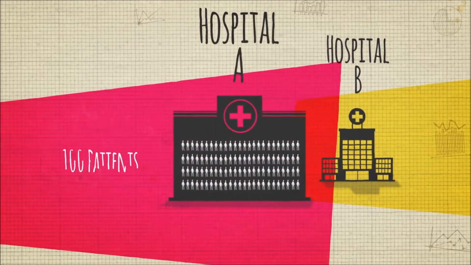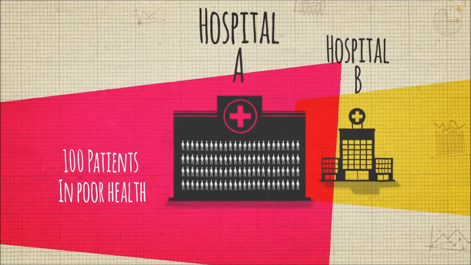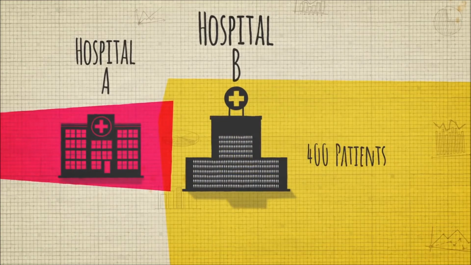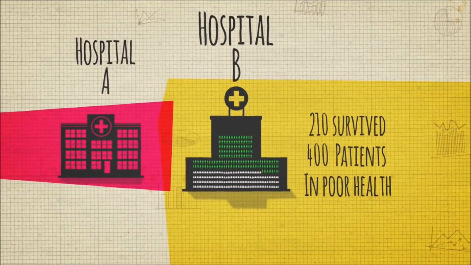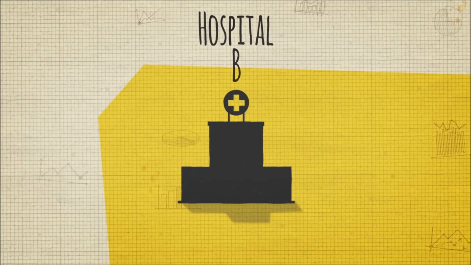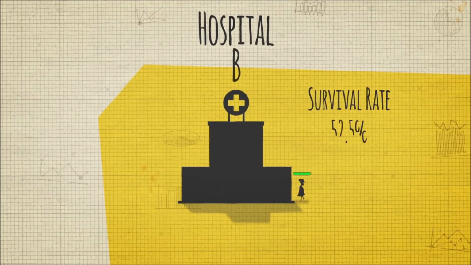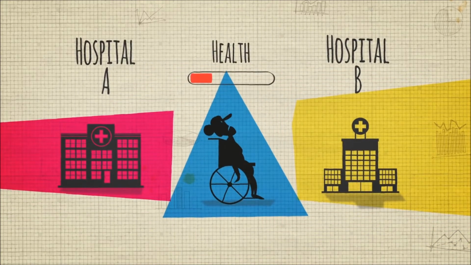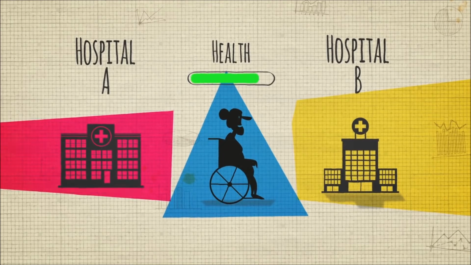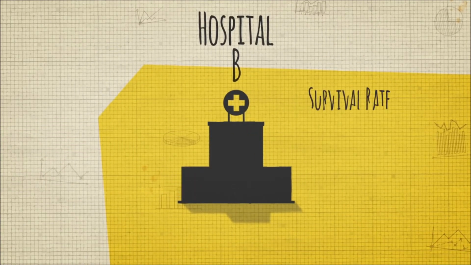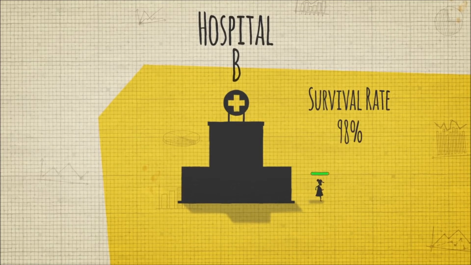Hospital A had only 100 patients who arrived in poor health, of which 30 survived. But Hospital B had 400, and they were able to save 210. So Hospital B is the better choice for patients who arrive at hospital in poor health, with a survival rate of 52.5%. And what if your relative's health is good when she arrives at the hospital? Strangely enough, Hospital B is still the better choice, with a survival rate of over 98%.